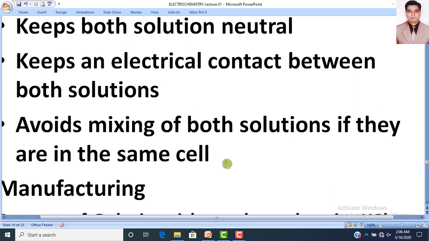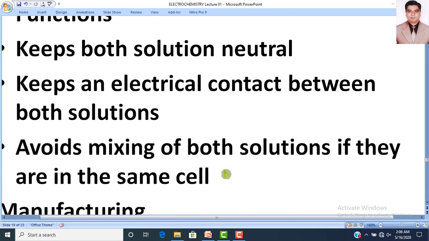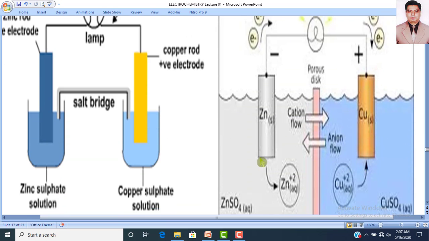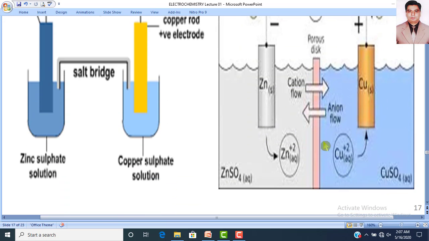And the third most important function is it avoids the mixing of both solutions if they are present in the same cell. So in this diagram, you can see that this porous disc that is working as a salt bridge will keep both solutions separate from each other.